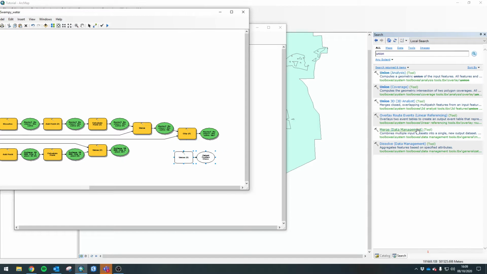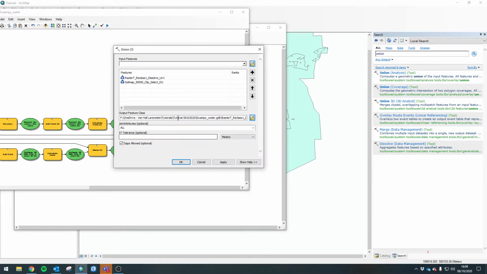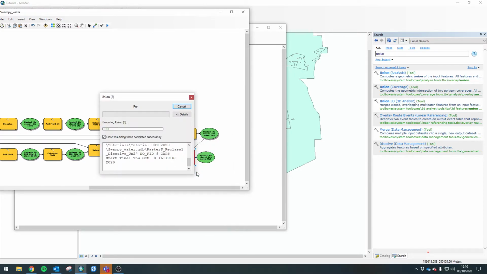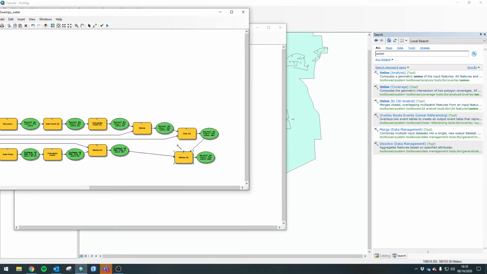I'm going to grab union analysis, and we're going to pop output number 1 and output number 2 and pop those in there. Now, remember, double check that geodatabase. Is it still the right one? Swampy water. This is the one that we need. Join attributes. It's currently set to all. We want to make sure it's on no FIDs. We don't want those nasty FIDs. They're confusing. Right, let's go ahead and run this.